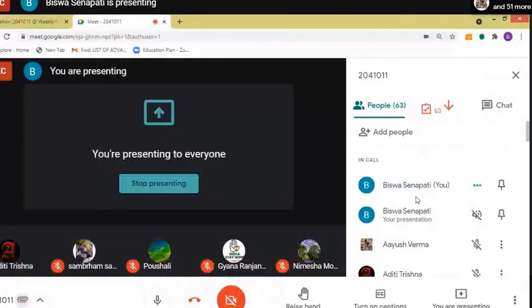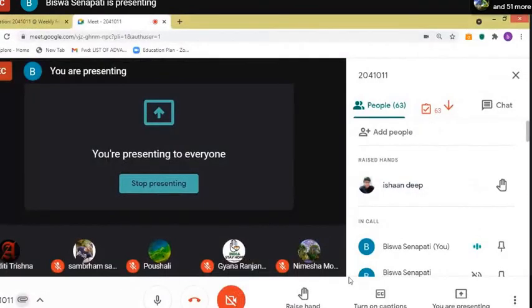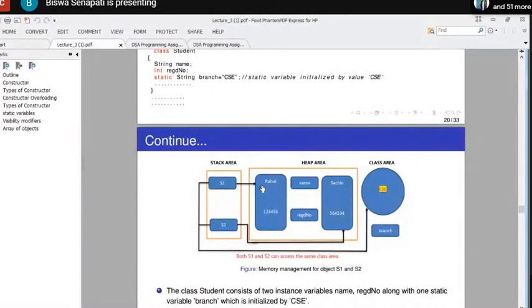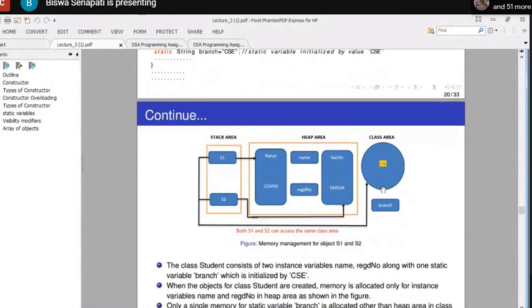So any doubt we can ask. Sandip, yes, tell. Sir, static is using which memory, stack or heap? No, the memory is called class memory. Just look here for the code that we have discussed. In the stack area, S1 and S2. In the heap area, we have allocated memory for the data members name and ID, the registration number. And in the class area, we have allocated one memory that is called branch. A single memory is allocated in the class area.